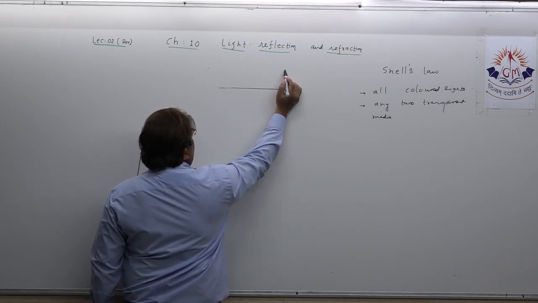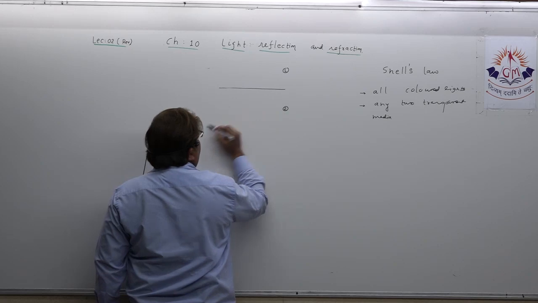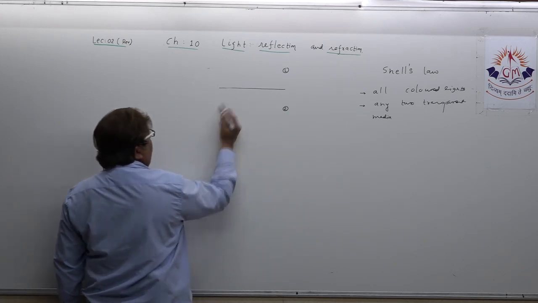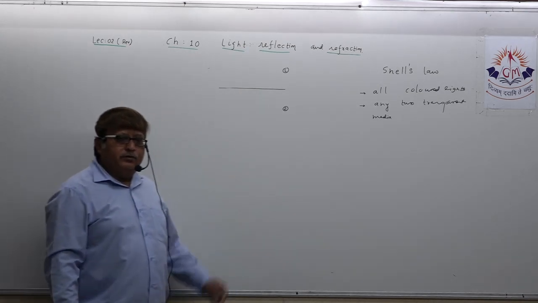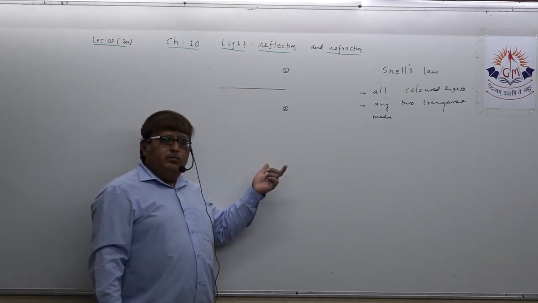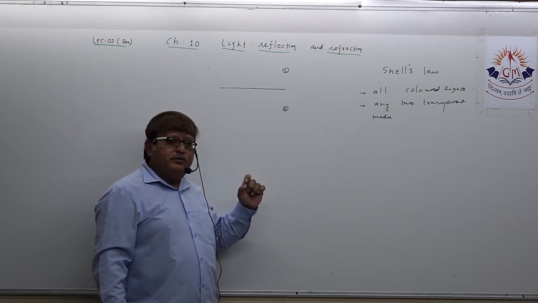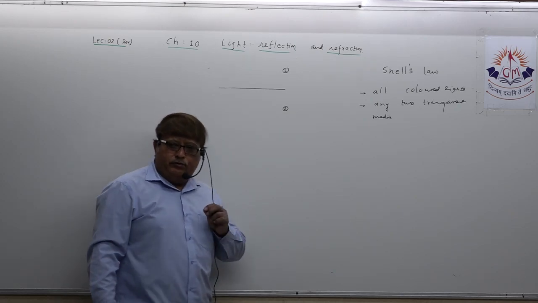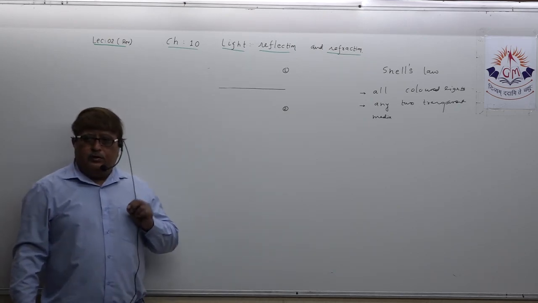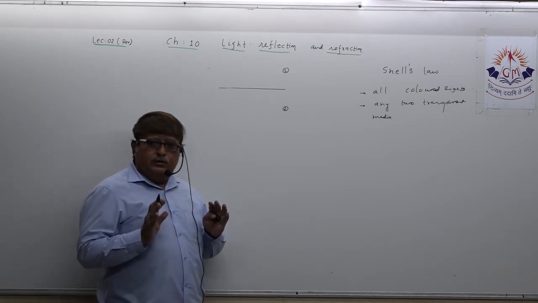Suppose this is transparent medium 1 and this is transparent medium 2. Okay, there can be variation in their optical density. One may have more optical density, one may have less optical density. Two transparent media cannot have similar optical density. They have different optical density.